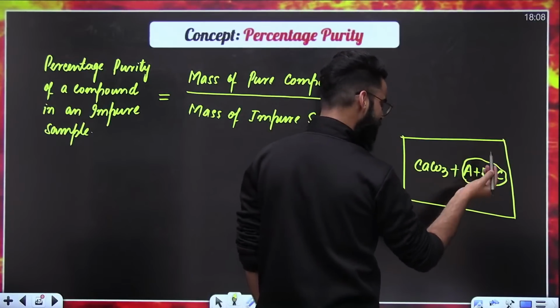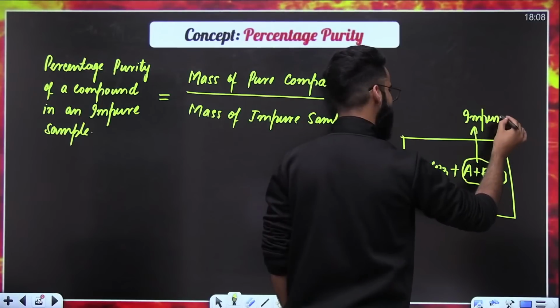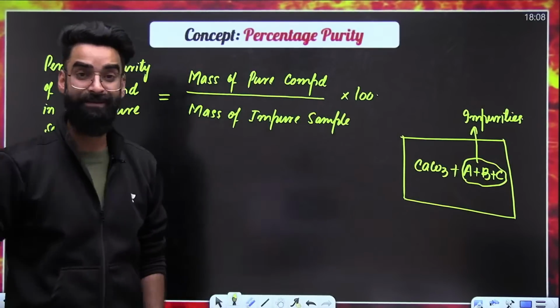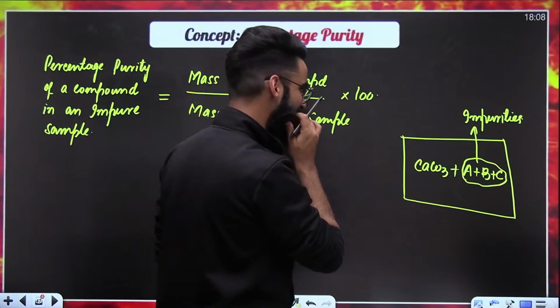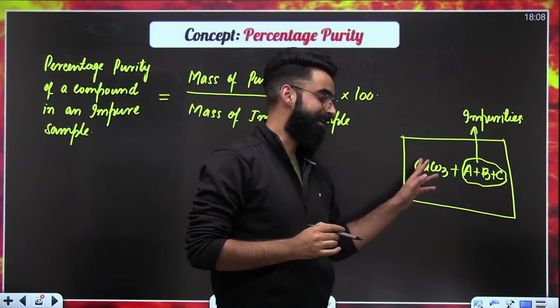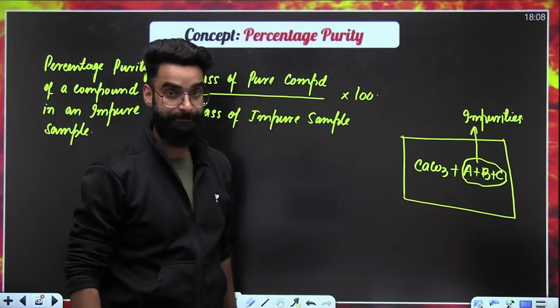These other things in the container, I'm calling them the impurities, whatever is in the container except calcium carbonate. So in the container, we have calcium carbonate plus impurities.